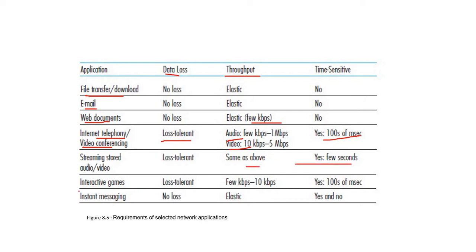If we talk about interactive games, again it will require some specifications. For instant messaging, again it is elastic throughput, and somewhere it is time sensitive, whereas somewhere there is no need of time sensitivity. So these are the requirements of selected network applications.